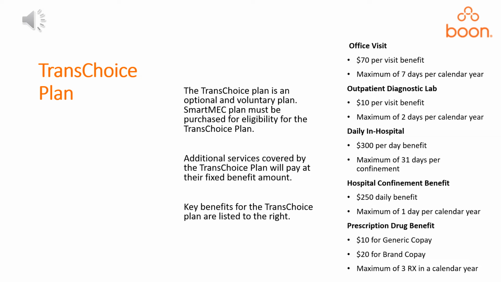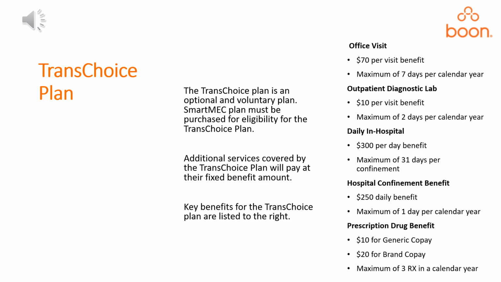SmartMac with Trans Choice plan. The Trans Choice plan is an optional involuntary plan. SmartMac plan must be purchased for eligibility for the Trans Choice plan. Additional services covered by the Trans Choice plan will pay at their fixed benefit amount. Key benefits for the Trans Choice plan are listed to the right.